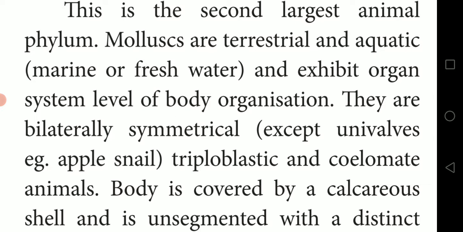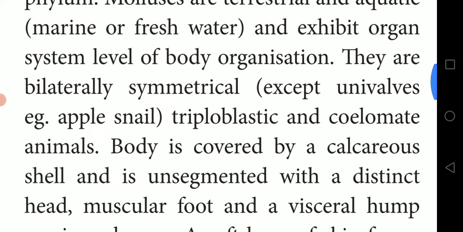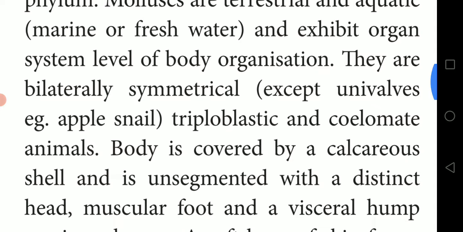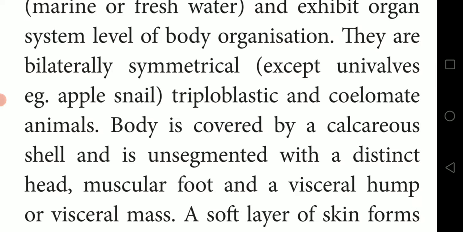Example, apple snail, except univalves. Univalves means the animal has only one valve. They are triploblastic and coelomic animals. The body is covered by calcareous shell, which means the shell is made up of calcium, and is unsegmented with distinct head, muscular foot, and visceral hump.